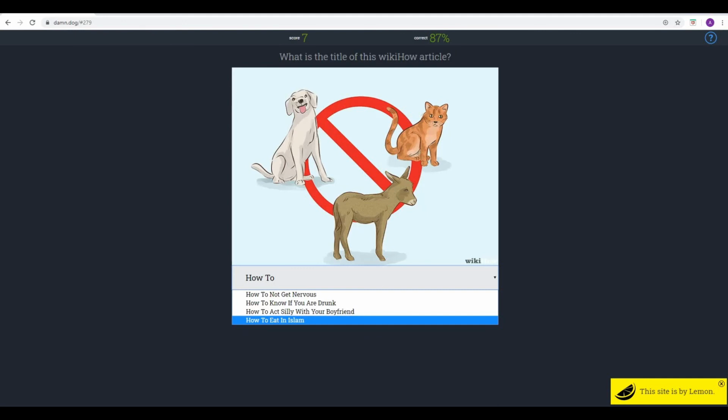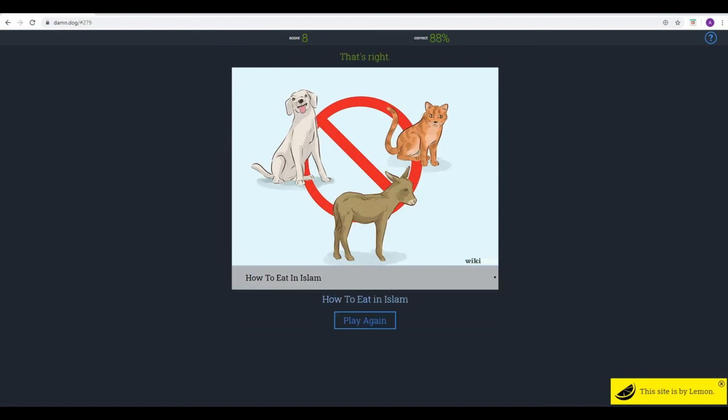So I'm still thinking how to eat in Islam. Yeah, like they do have dietary requirements. Yeah, I think you're going to win it there. Yeah, that's correct, absolutely. So you can't eat these things. Even though we've only got one wrong. Let's just make note of that. We've only got one wrong so far.